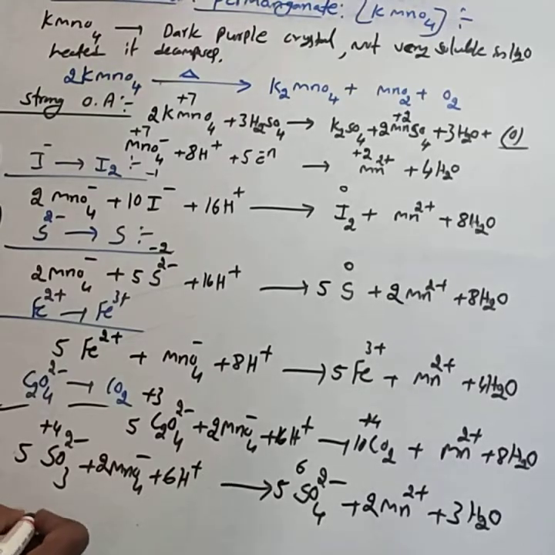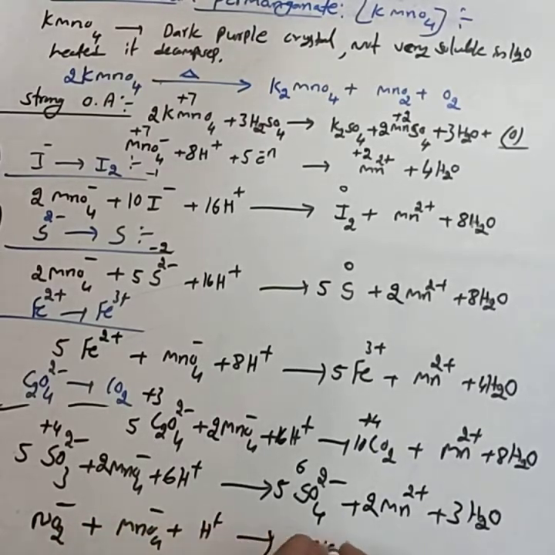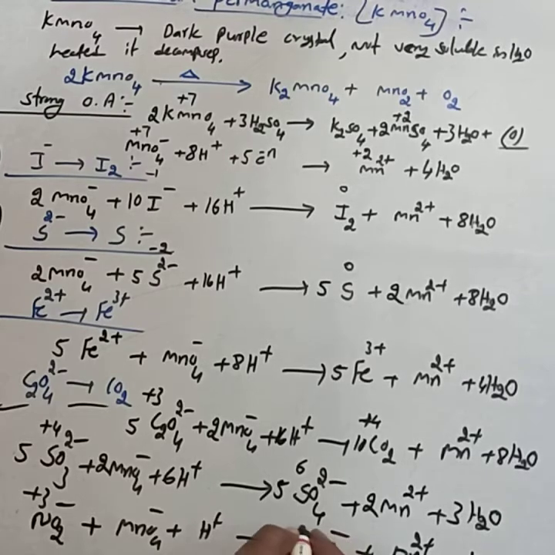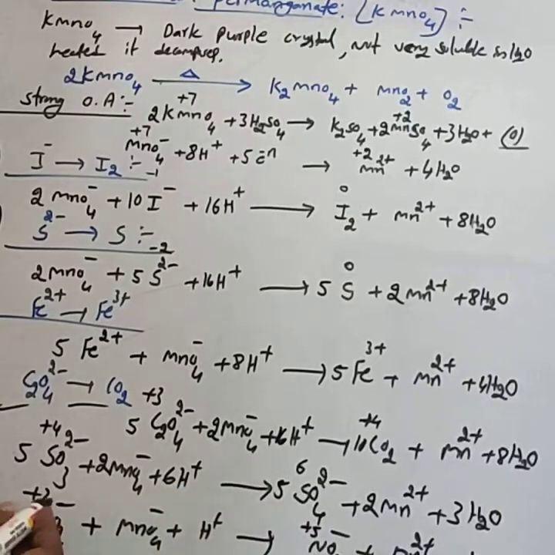Similarly, nitrite ion, NO2 minus, nitrite ion, MnO4 minus, H plus. Nitrite ion into nitrate ion, Mn2 plus, H2O. Nitrite means NO2, plus 3 to plus 5. Again 1 mole donates 2 electrons. Hence totally 5 electrons required.